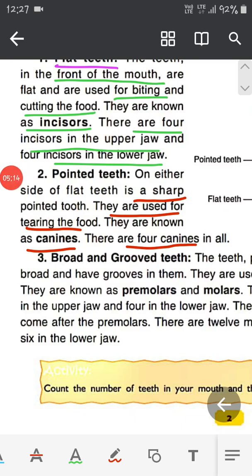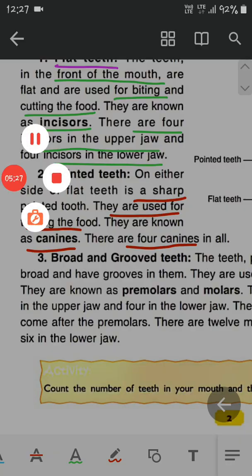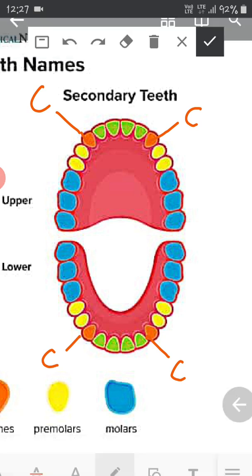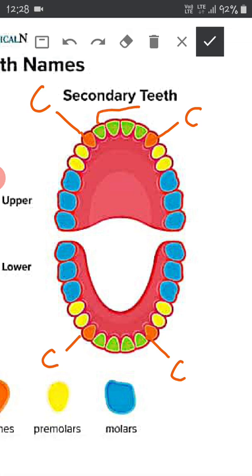Coming to the second type of teeth, pointed teeth. These are sharp and used for tearing the food, also known as canines. There are 4 canines in all. Let's see how. See in this picture. The green ones, as I told you earlier, are the incisors or flat teeth. Canines are present on either side of the flat teeth.